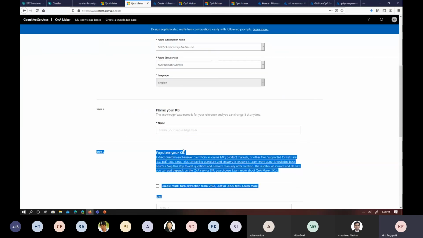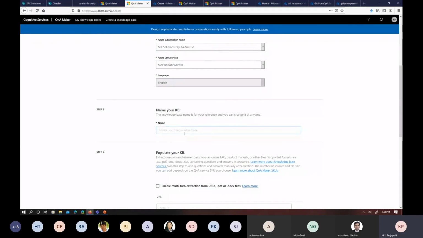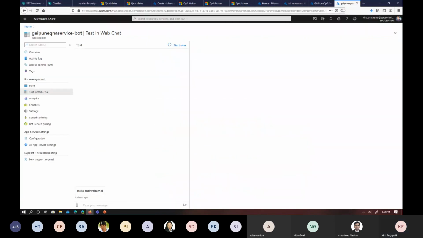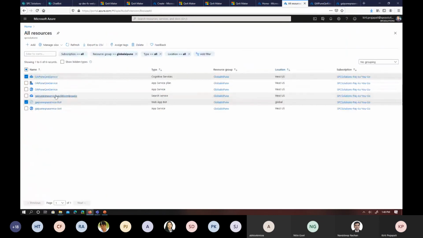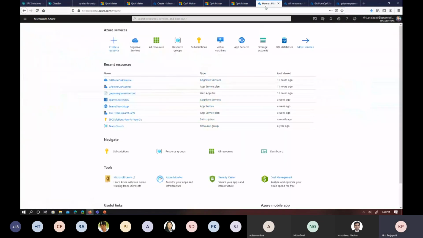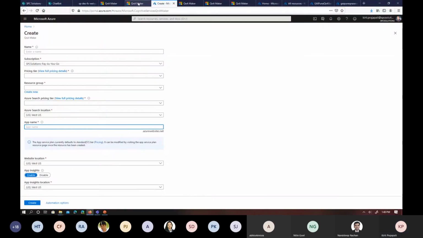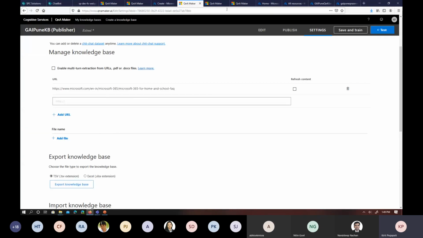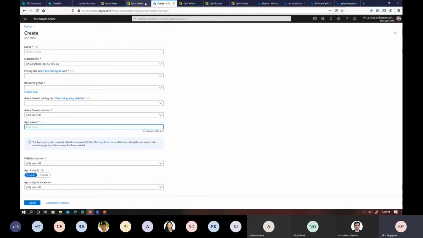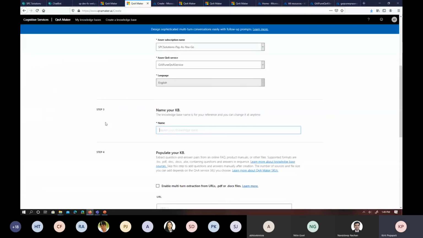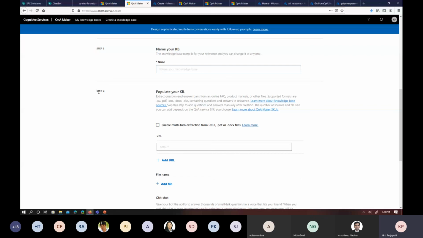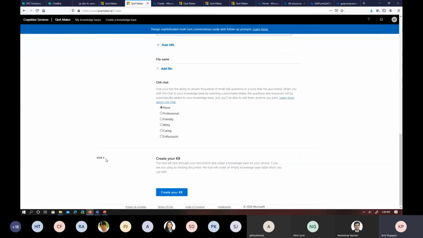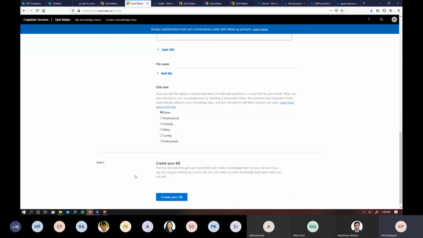Now in step three, you just have to pass the knowledge base name for this knowledge base. I am using GAI Pune KB as the knowledge base for this demo. You can use any name for that. Once you are done with that, you just have to pass this name. And step 4 and step 5: step 4 is optional. For step 5, we just need to click on the create button.